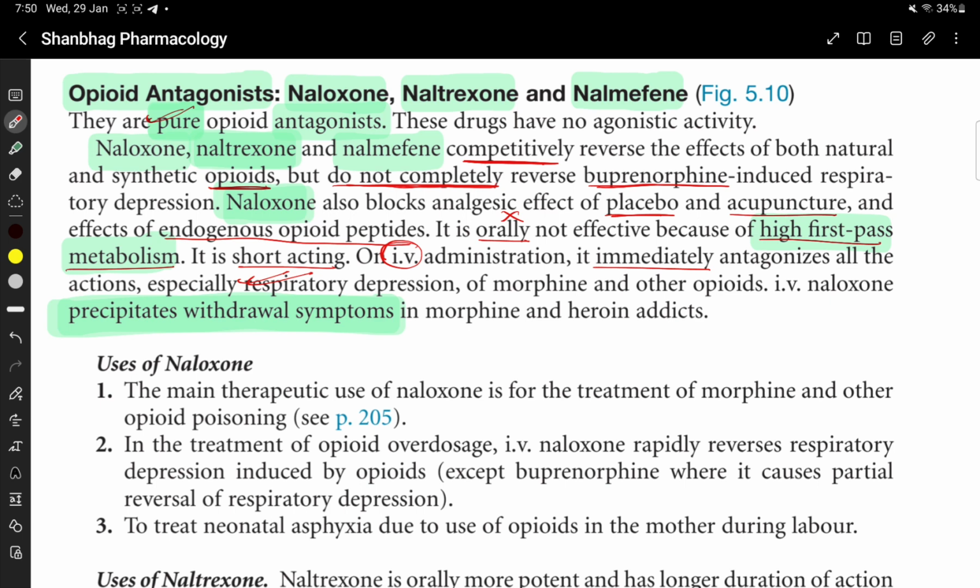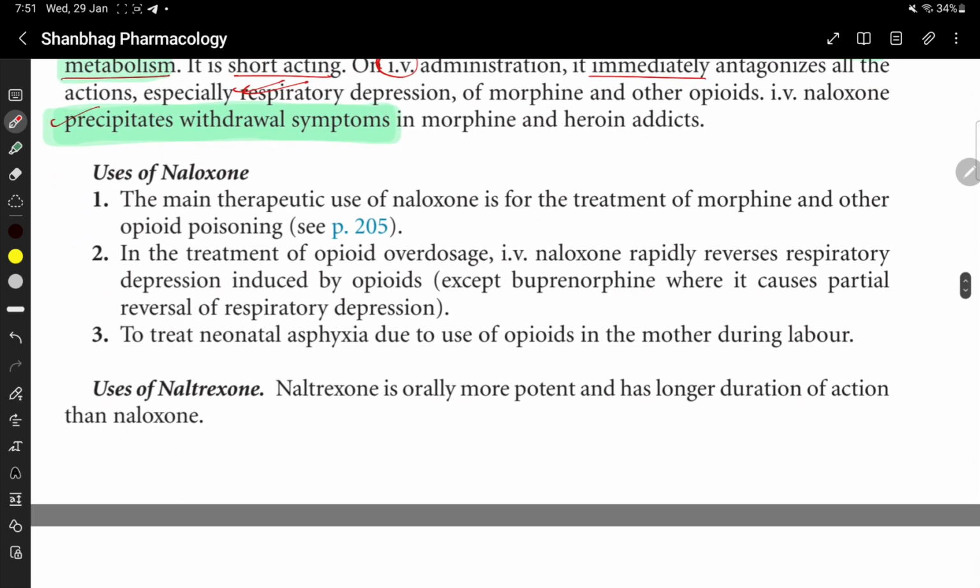Very high first pass metabolism, so not effective orally. Short acting. On IV administration it immediately antagonizes all the action, especially the respiratory depression of morphine. IV naloxone precipitates withdrawal symptoms in morphine and heroin addicts. Okay, so it precipitates withdrawal symptoms in morphine and heroin addicts.